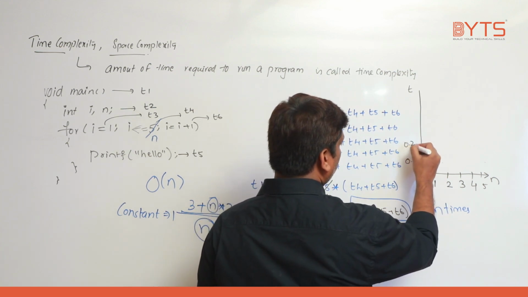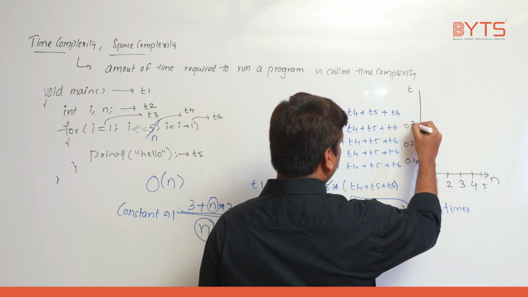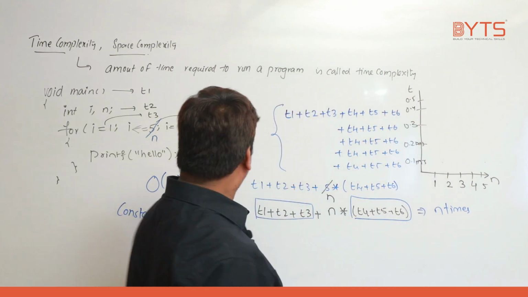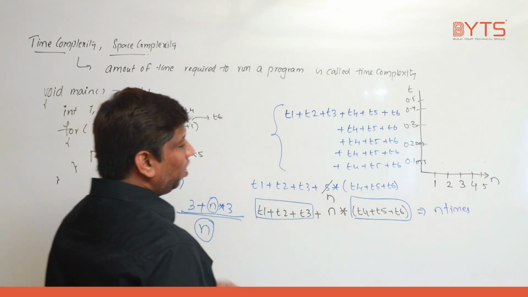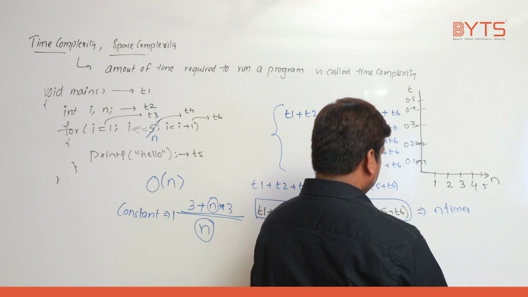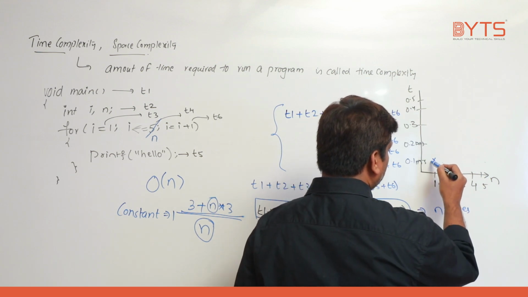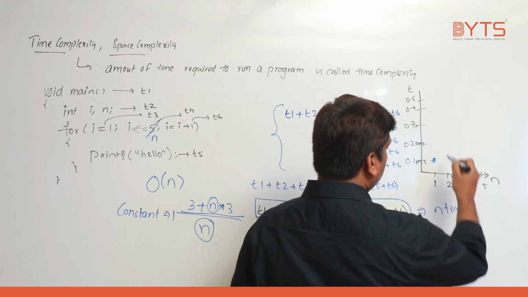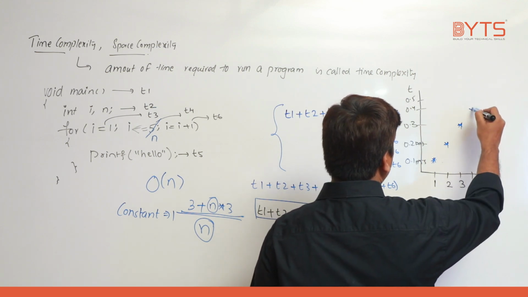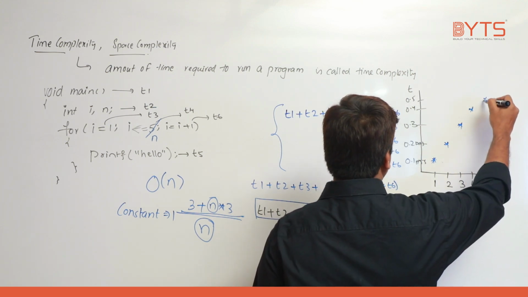Next 0.2 millisecond, 0.3 millisecond, 0.4 millisecond, 0.5 millisecond. If the value of n is 2, then it will take 0.2 milliseconds, 3, 0.3 milliseconds, 4, 0.4 milliseconds, 5, 0.5 milliseconds.